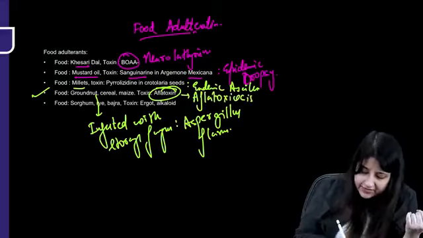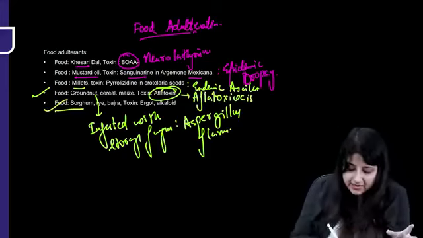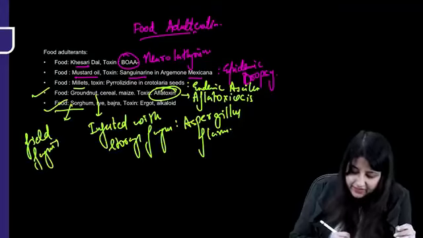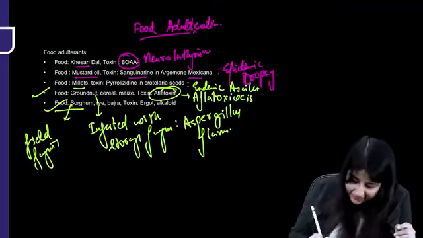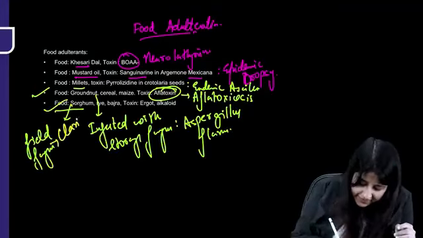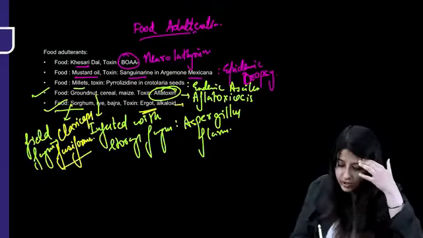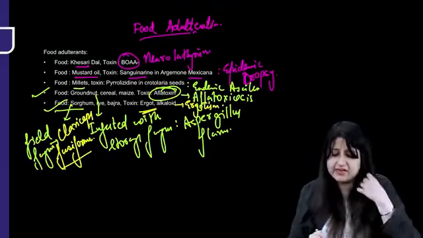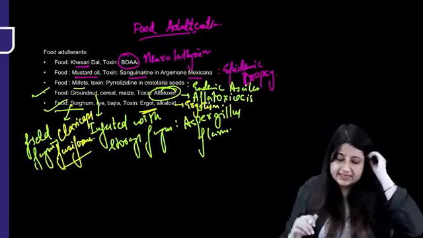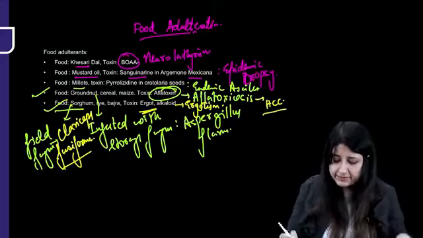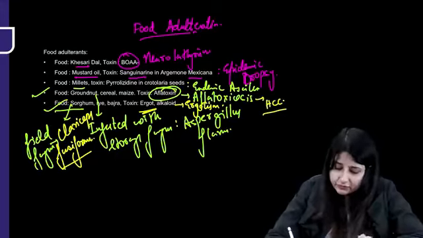Then you have another one: sorghum, rye and bajra. They get infested with field fungus. What is the name of that field fungus, everybody? That is Claviceps fusiformis. It contains the toxin ergot. So this presents with what? Ergotism. That is very, very important. These are certain examples of food adulteration which can come. Also remember, aflatoxicosis can lead to hepatocellular carcinoma. So food adulteration is an important topic. We cannot mess up with this.